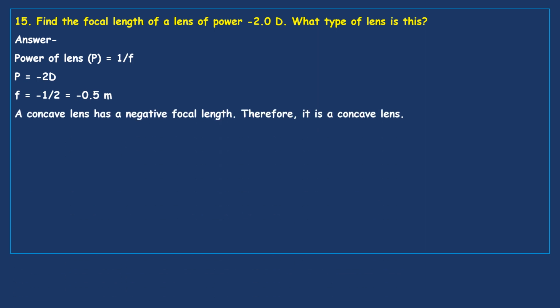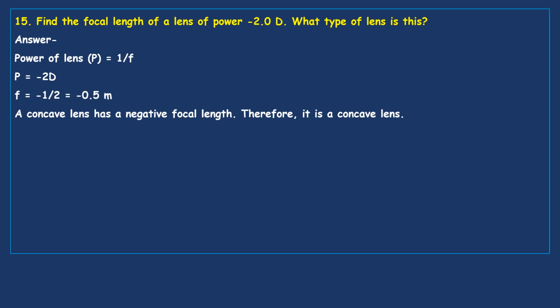A concave lens has a negative focal length. Remember, a concave lens has a negative focal length, therefore it is a concave lens. Generally, the problem here is myopia.